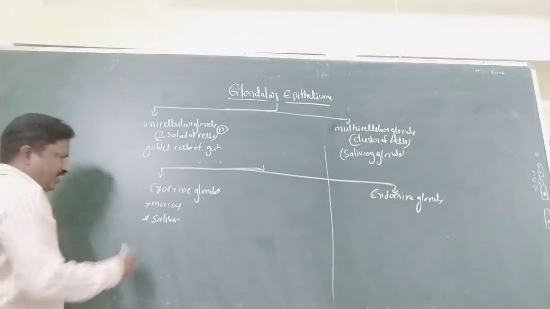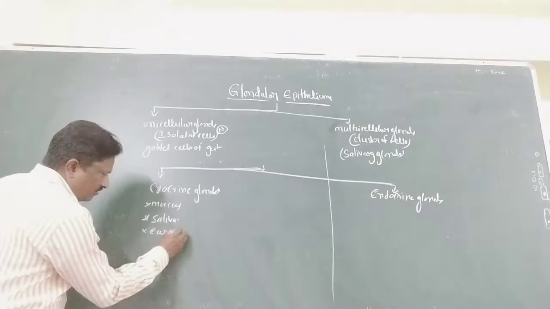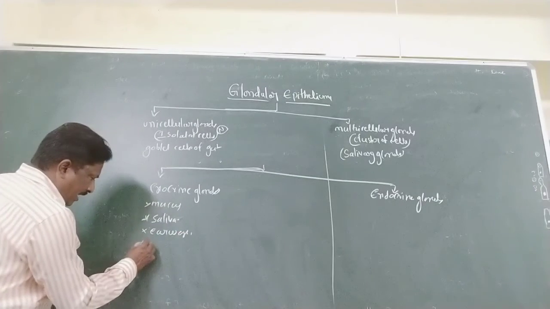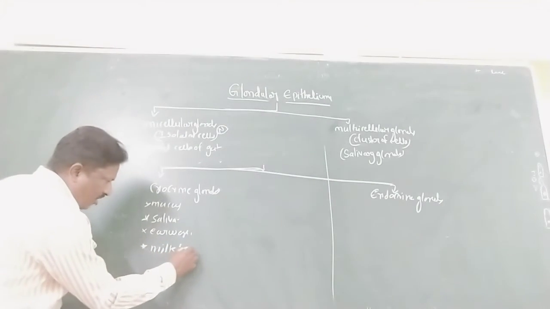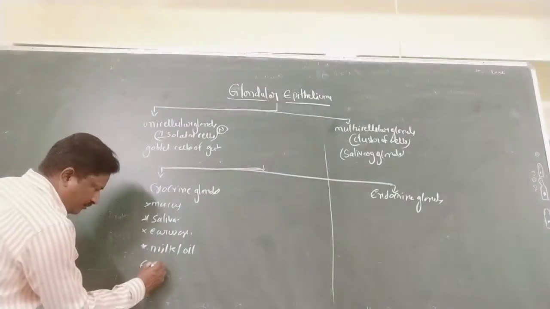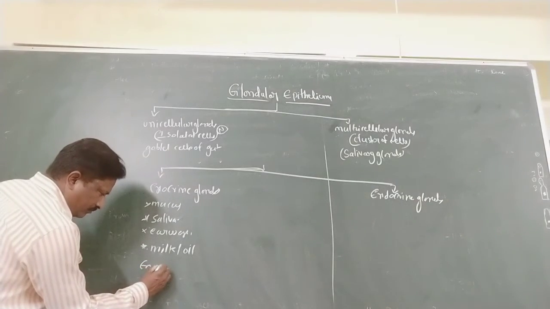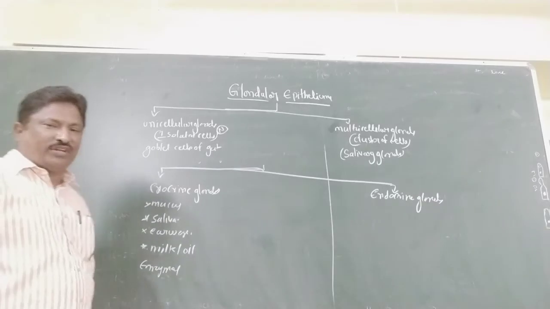Exocrine glands secrete saliva, mucus, earwax, milk and oil, and enzymes. These are exocrine glands.